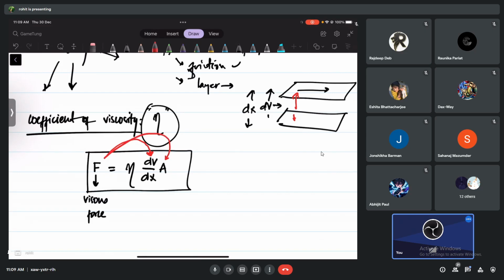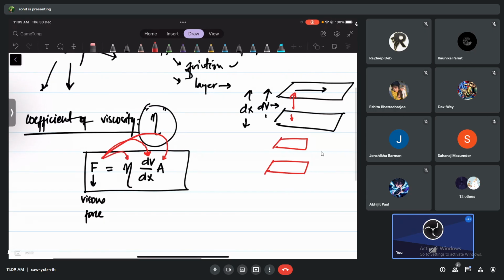If the area between the layers is very big, if the area is small, you have less viscous force. If the area is big, you have more viscous force. That is what we've learned. And of course, this eta depends on the nature of the liquid. Some liquids have less viscosity, some have high viscosity.